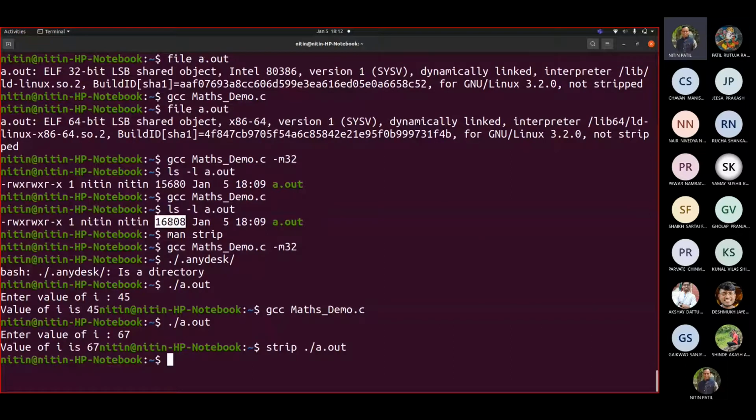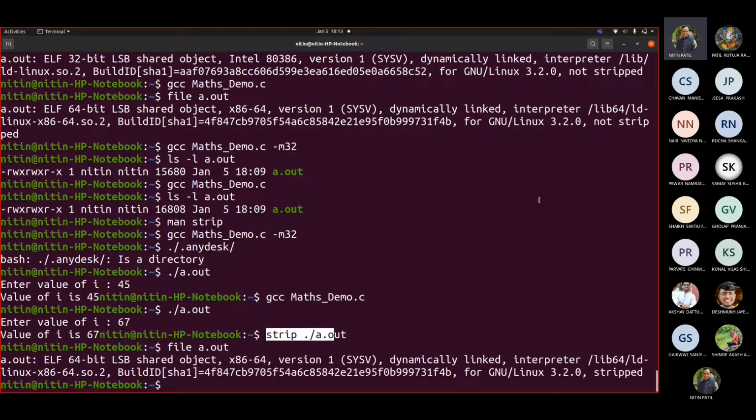16808. Am I right? Can you see that? Yes, sir. Now suppose what I did was I stripped it. Now if I check the file command again, now see the text change. Earlier it was not stripped. Now you can see that it is stripped.